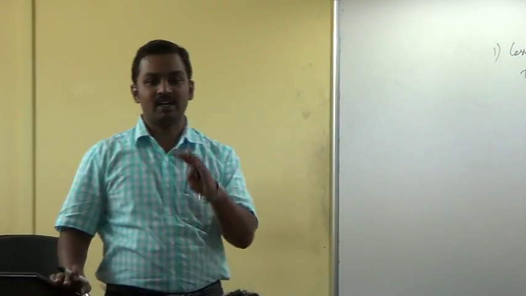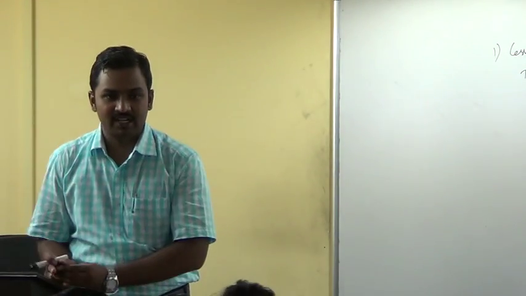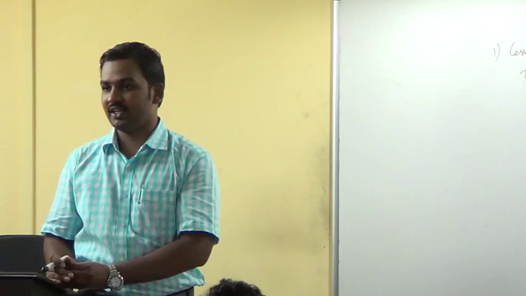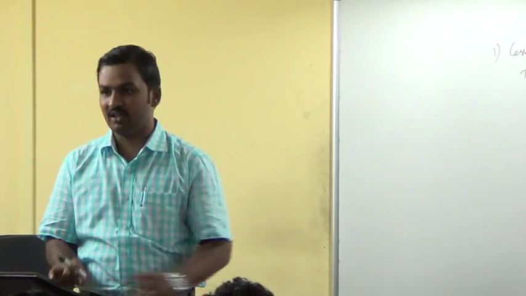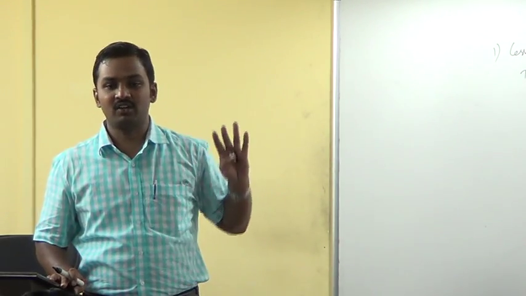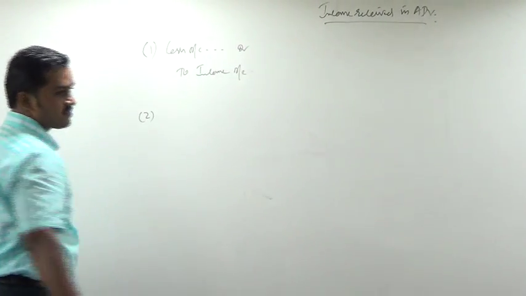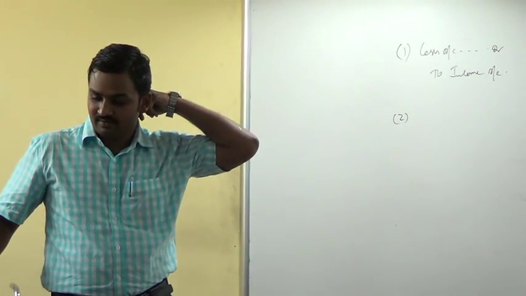If income of the current accounting period, that means rent of the current year, interest of the current year, commission income of the current year, is collected in cash in the same year, you are going to pass this entry: cash account debit to income account. Okay, next, if income is received in advance,